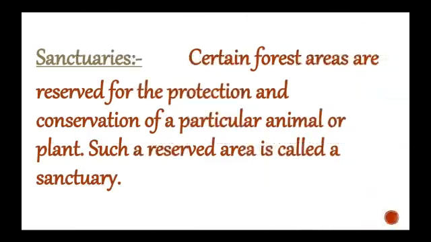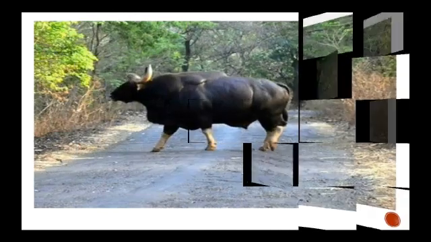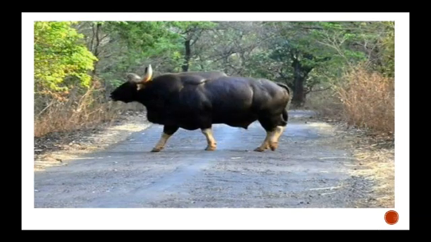Now we will move further to sanctuaries. Certain forest areas are reserved for the protection and conservation of a particular animal or plant. Such a reserved area is called a sanctuary. The sanctuaries that are famous are the Radhanagari sanctuary for bisons.